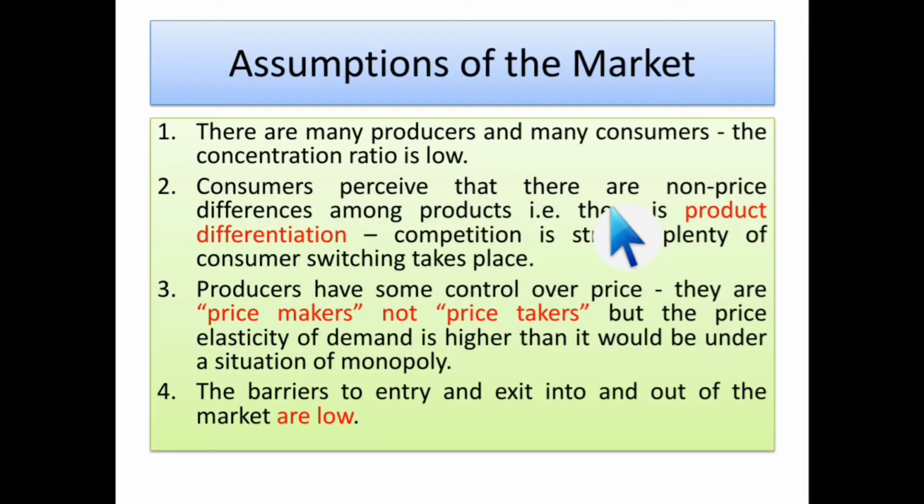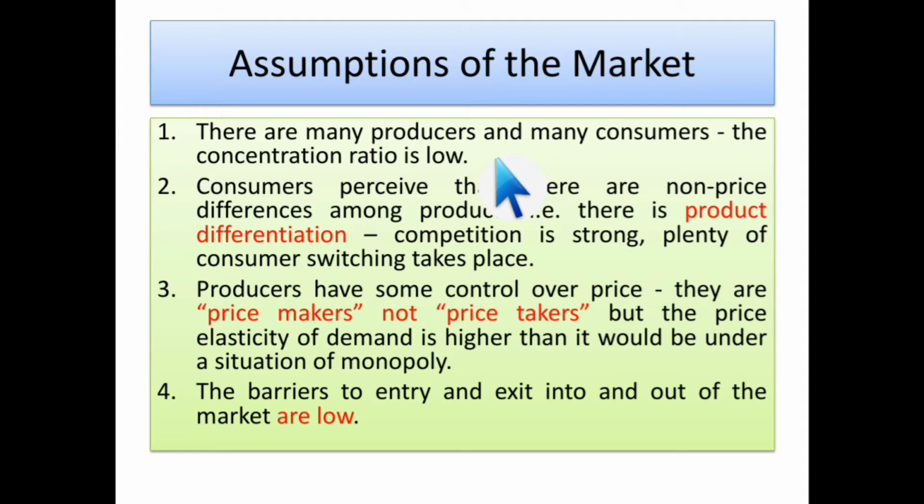Okay. Next, what are the assumptions? Like in every case, in the perfect competitive market and monopoly market, we have studied assumptions every time. So what are the assumptions here? See, there are many producers and many consumers. The concentration ratio is low. That means we cannot say there are infinite producers, sellers and consumers as in the perfect competitive market, or one seller, one producer as in the monopoly market. It is in between. That means many producers, many sellers and many consumers, but the concentration ratio is low.